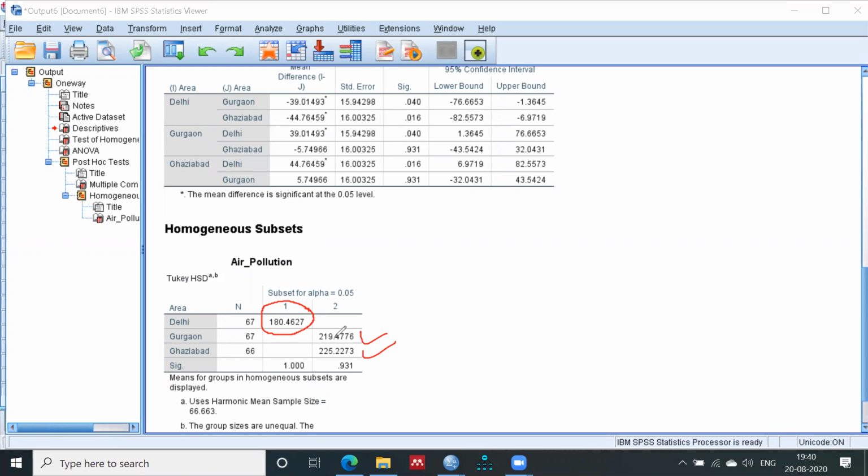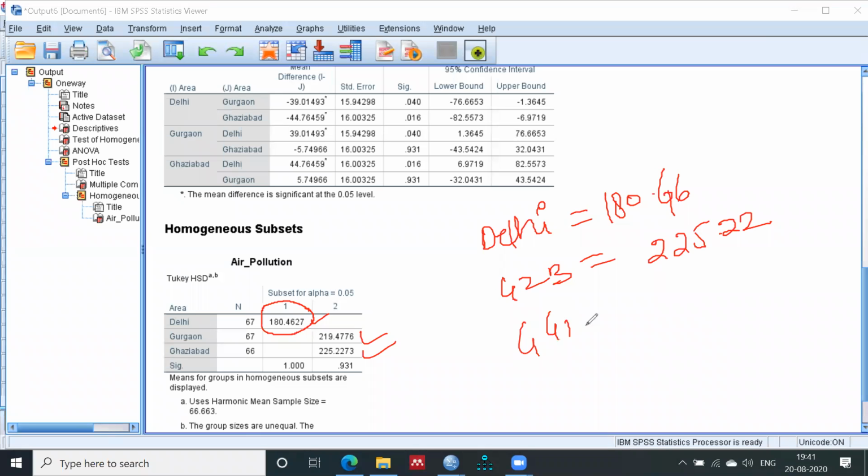You can see because Gurgaon and Ghaziabad are in the same column, but for Delhi the mean is different. So Delhi is 180.46, right? For Ghaziabad it is 225.22, and for Gurgaon it is 290.47, right? Now you can interpret that Ghaziabad is equal to Gurgaon, but it is not equal to Delhi.